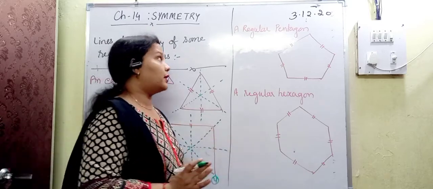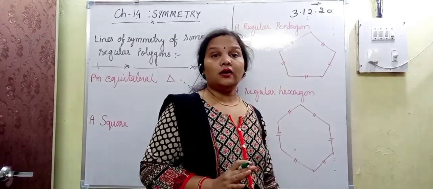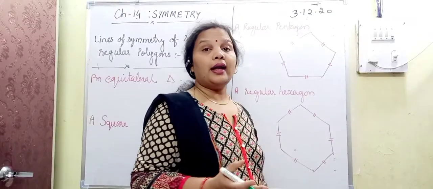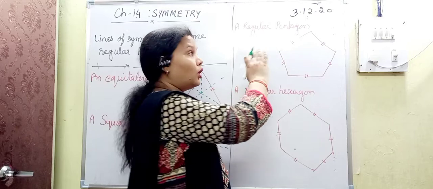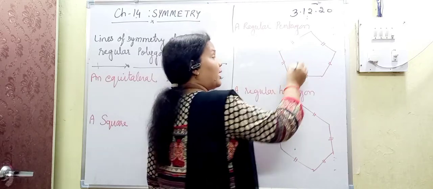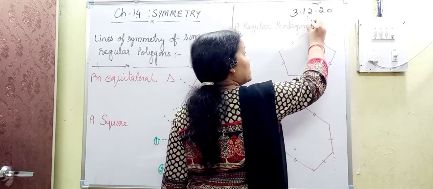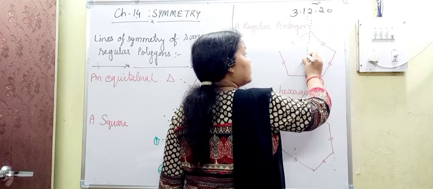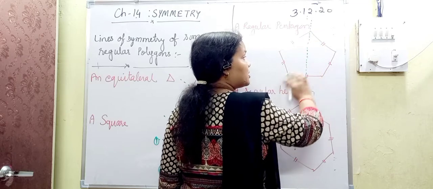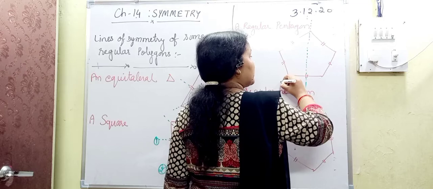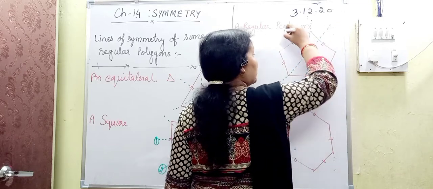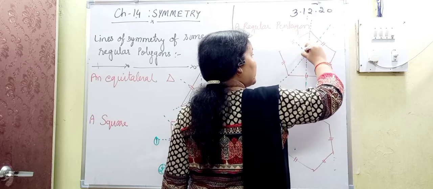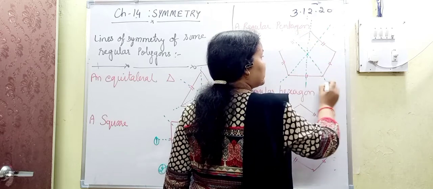Now a regular pentagon, where 5 sides are there, and here all the sides are equal. So here again I am going to draw some lines of symmetry which divide it into two halves. You can see that first is this one, and the second, which passes through the vertices, and then the third, through a vertex and the center of the opposite side.